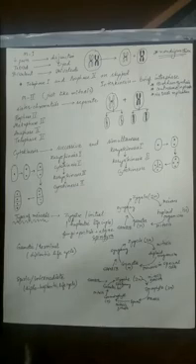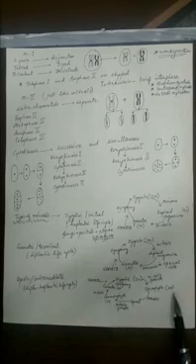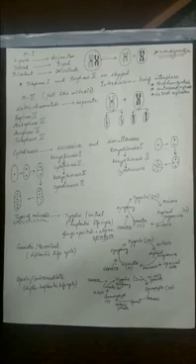Now in this life cycle, the sporophytic stage and the gametophytic stage, that means the diploid stage and the haploid stage, are both visible for a long duration in the life cycle. That's why this life cycle is called the diplohaplontic life cycle. I think I have made myself clear to you.